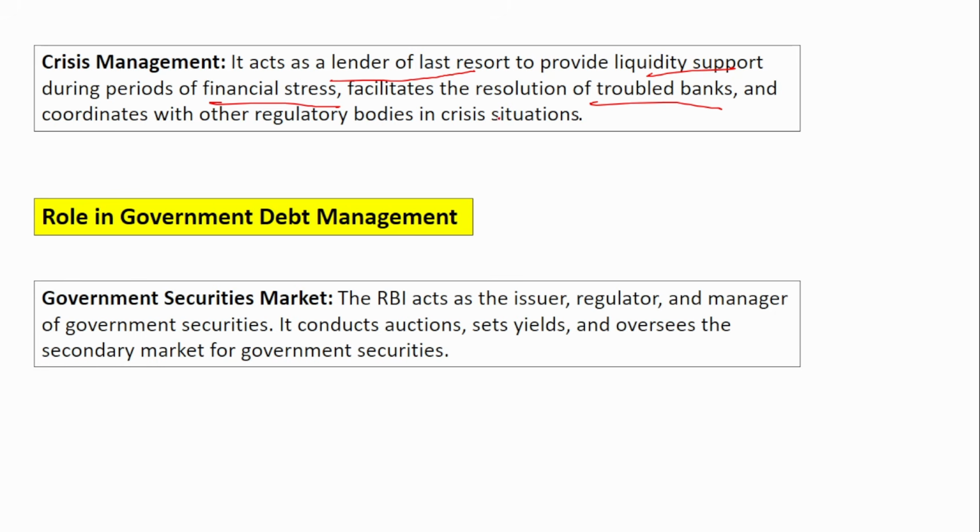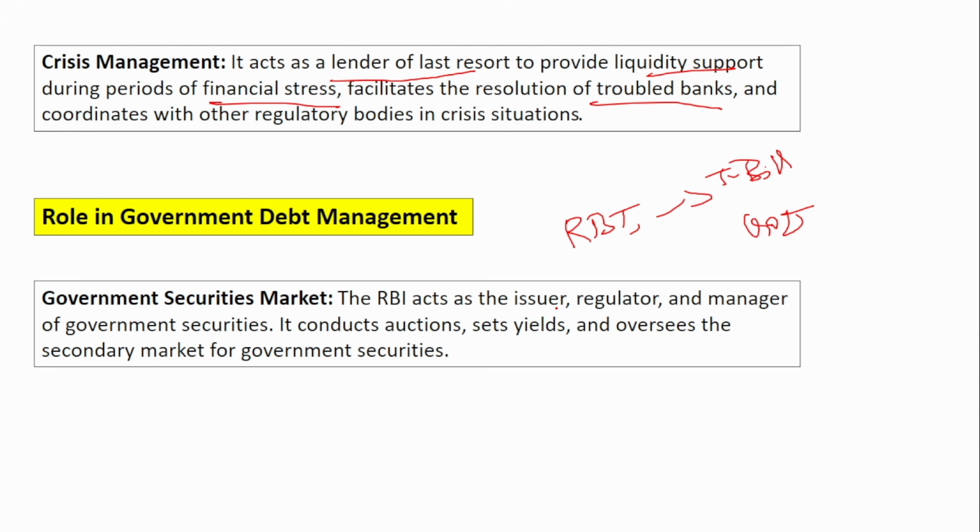Next, role in government debt management. You must have heard about treasury bills, right? The money that is invested in treasury bills goes to the government of India. But who issues the treasury bills? It is the RBI, the Reserve Bank of India. They issue these treasury bills on behalf of the government of India, so the government itself is not involved in issuing and collecting money. Everything is taken care of by the Reserve Bank of India.